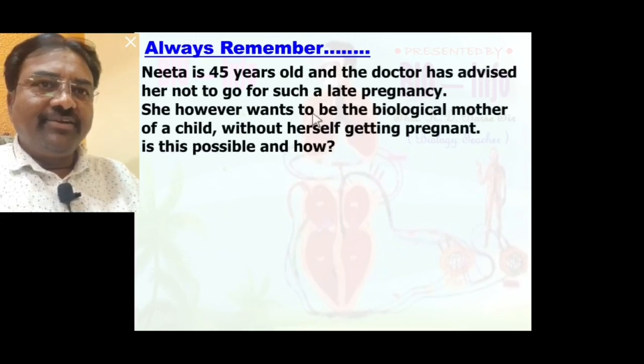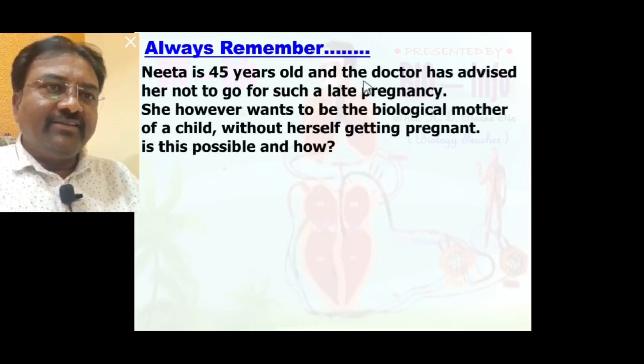Nita is 45 years old and the doctor has advised her not to go for such a late pregnancy. See, how can she be the biological mother of a child without herself getting pregnant? Is this possible and how?